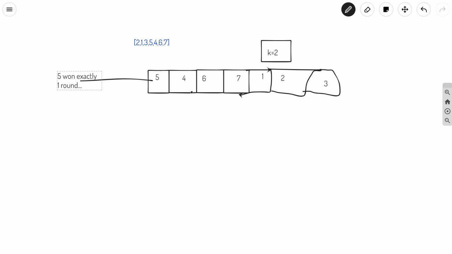And now we will compare 5 and 4, and you can see that 5 is greater than 4, and again this round will be won by 5 and 4 will go at the back position.